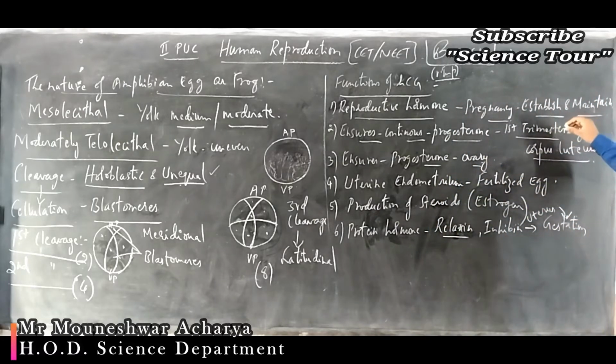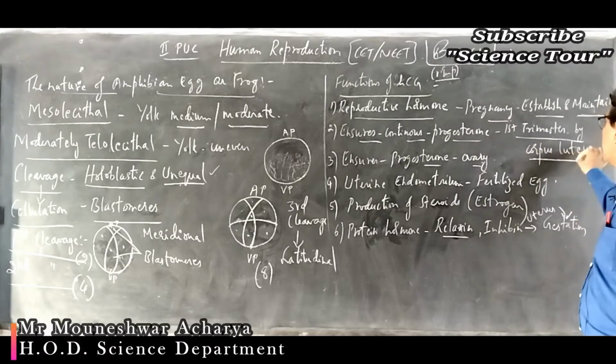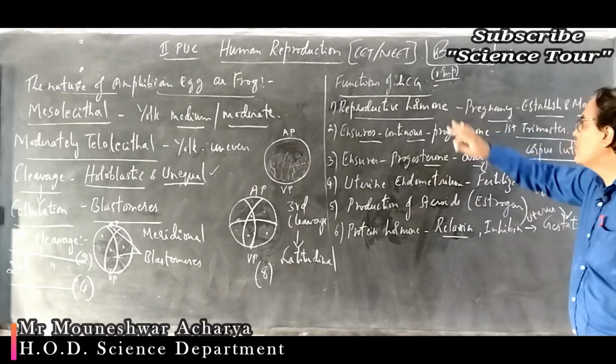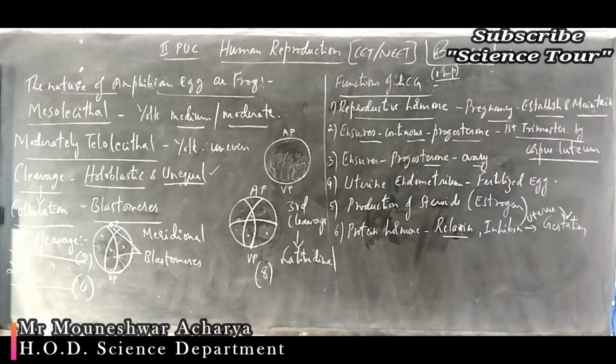It's a reproductive hormone. Functions of HCG: reproductive hormone, the pregnancy hormone, establishes and maintains the pregnancy, because it ensures the continuous progesterone level during the first trimester by the corpus luteum. The corpus luteum is a temporary endocrine gland, and after around the first trimester this corpus luteum's function is taken up by human chorionic gonadotrophin.